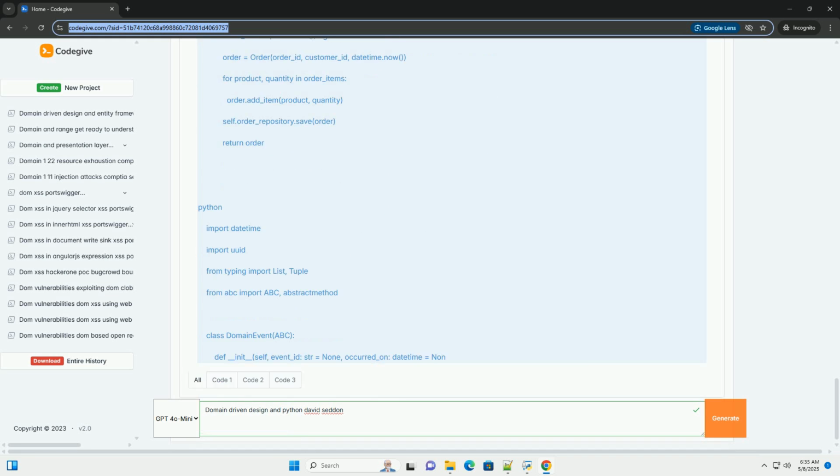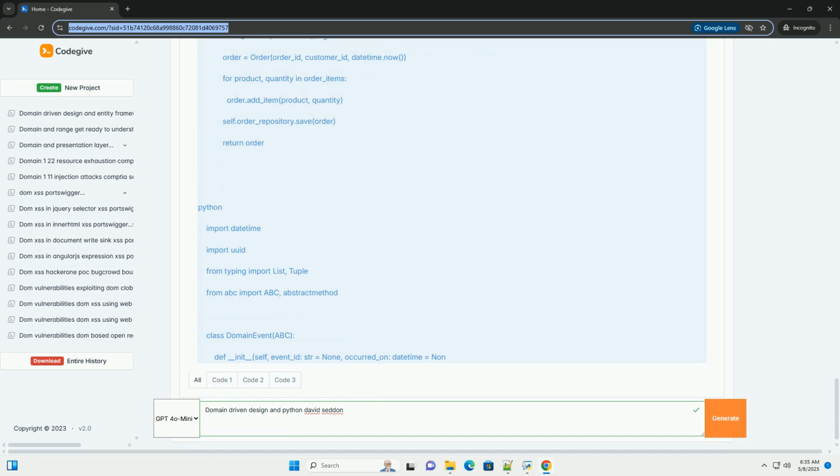DDD's strategic and tactical design. DDD is divided into two main parts. Strategic design. Deals with the high-level architecture of the system, focusing on defining the scope and boundaries of the domain. It involves understanding the different subdomains within the larger domain and mapping them out. Tactical design. Focuses on the low-level implementation details within a bounded context. It involves defining the objects, relationships, and behaviors that make up the domain model.